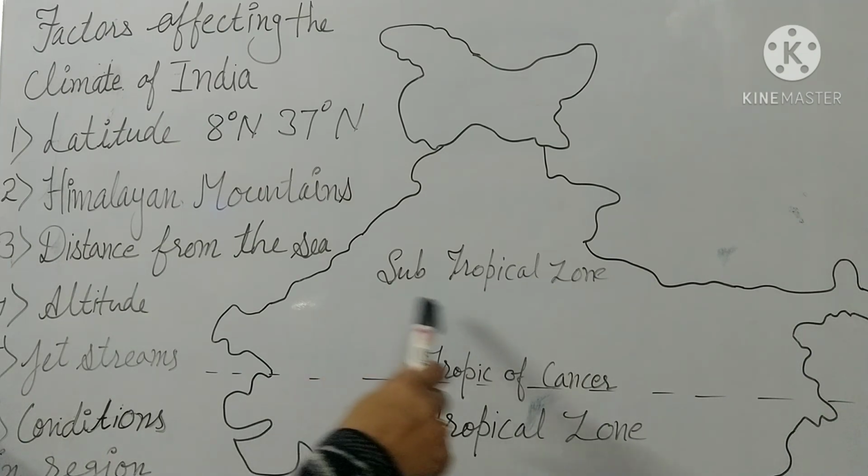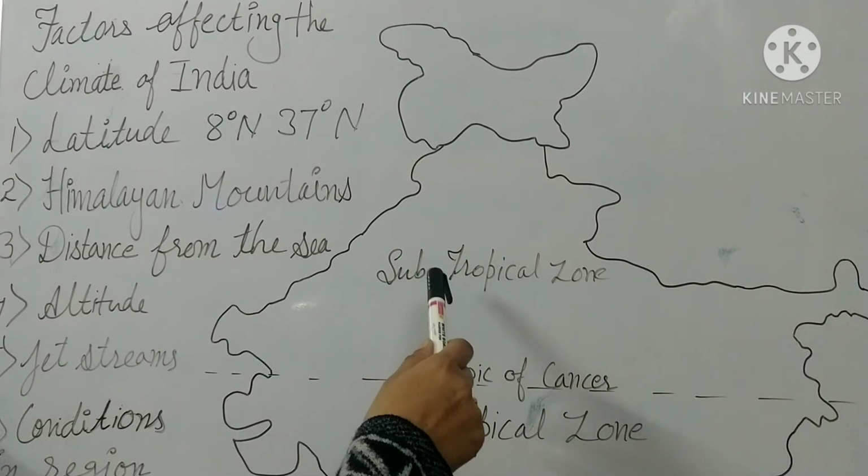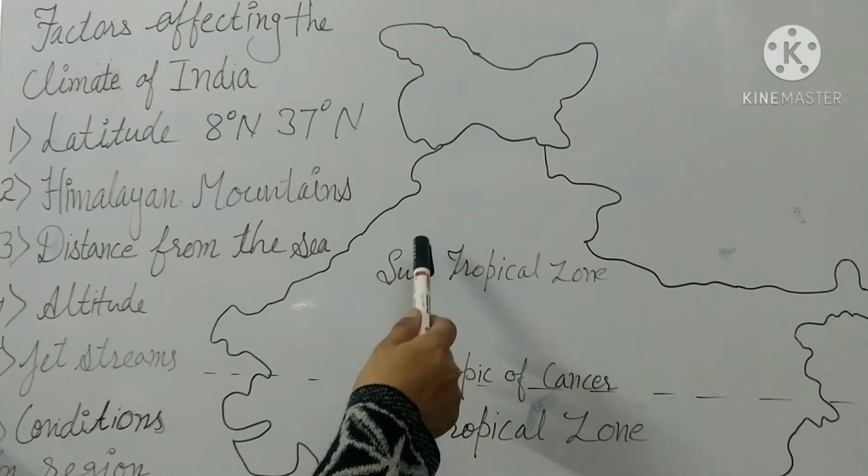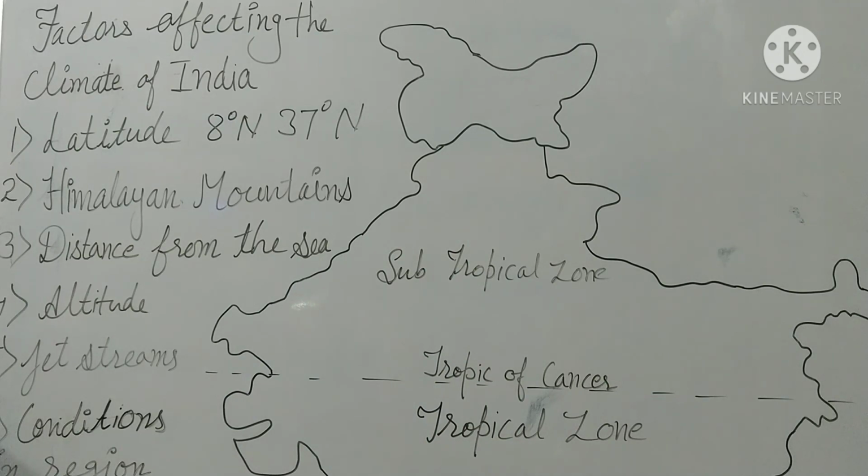In the northern areas there is a lot of variation: in the northern plains, summer brings high temperature, but in the winter they record below freezing points. So latitude also affects the climate of India.